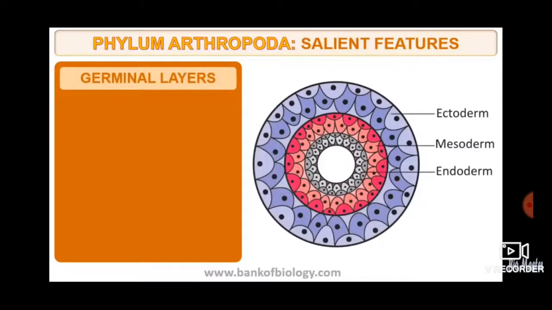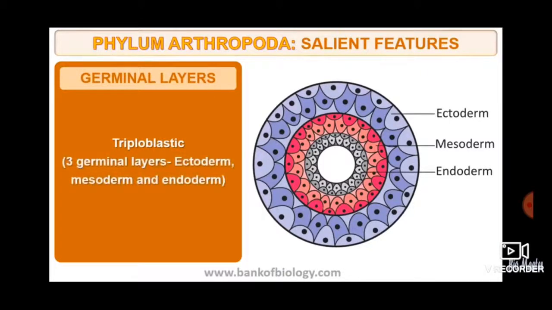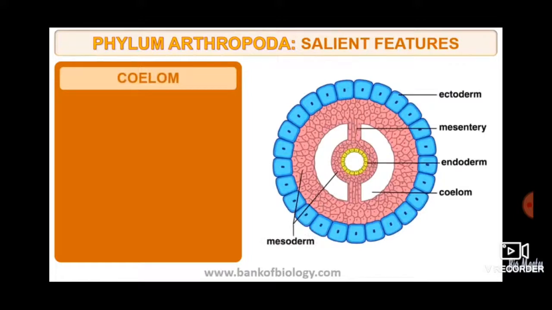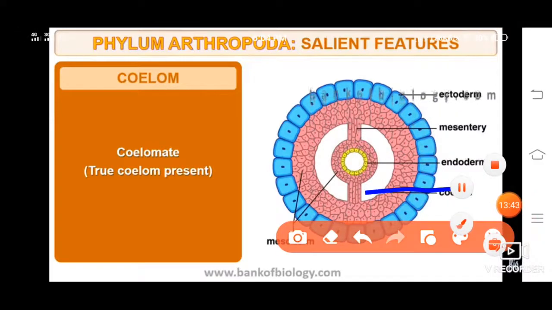Germinal layers: 3 types of layers are present, ectoderm, endoderm and mesoderm. That is why they are called triploblastic animals with 3 germinal layers. Coelom, that is, it is coelomate. Eucoelomate means it has a perfect true coelom.